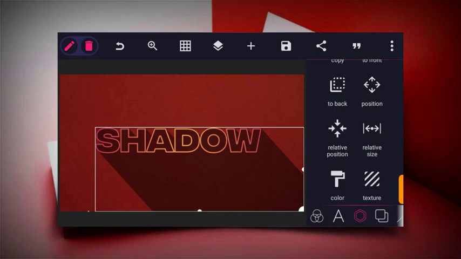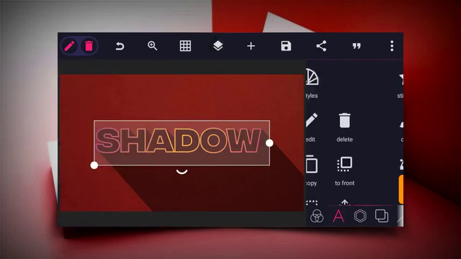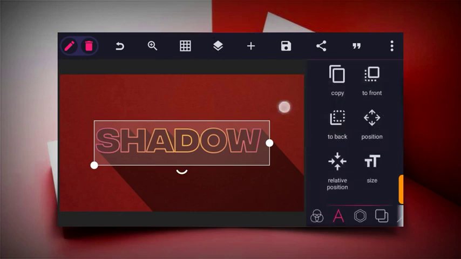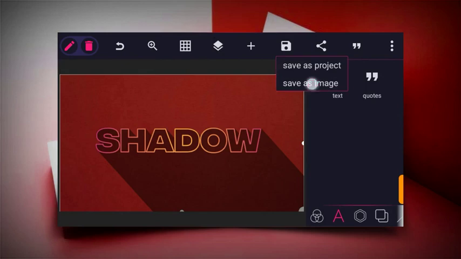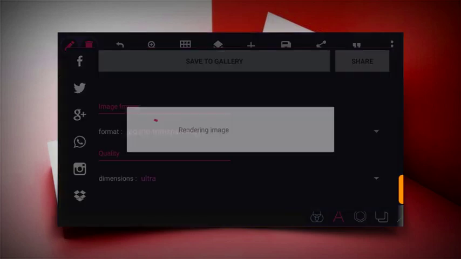So after doing this, you just have to save the design. So just save it. And choose the ultra quality.